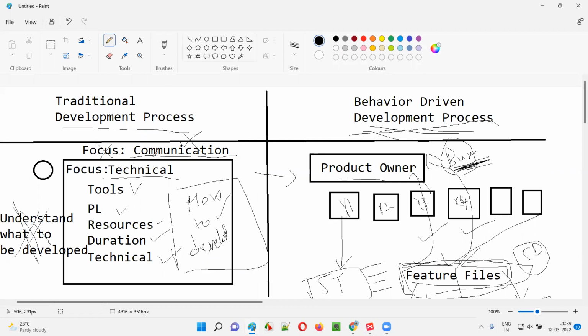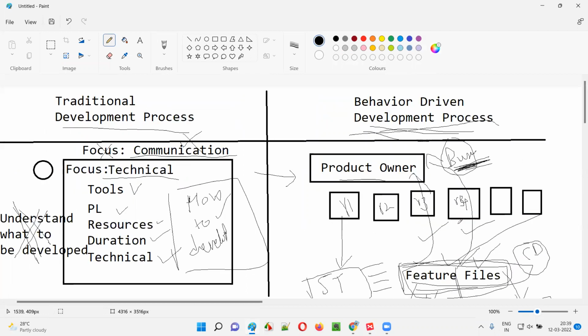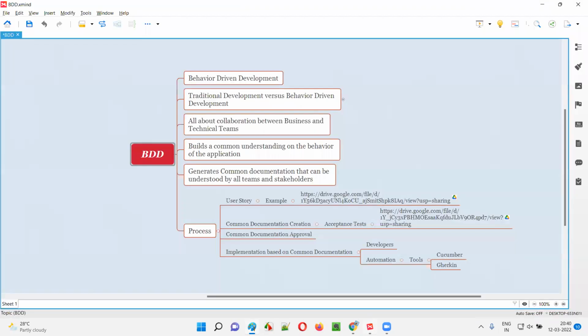Because of a miscommunication gap, there is a possibility that the client may ask for something and you may deliver something else. But here, there is no way you will miss understanding, because the feature file will be approved only once the product owner, tester, and developer are on the same page. Till then, the feature file will not be approved. Developers implement the code, and software testers write the automation scripts, only on approved feature files. So there are very few chances of miscommunication and of the wrong product being developed in behavior driven development.